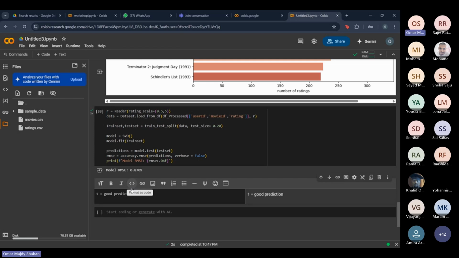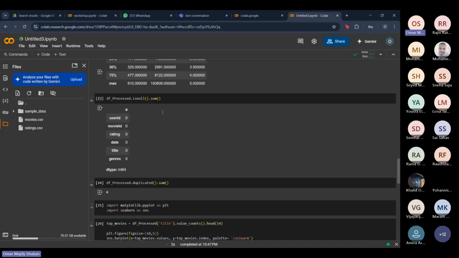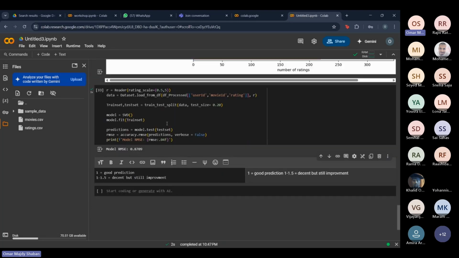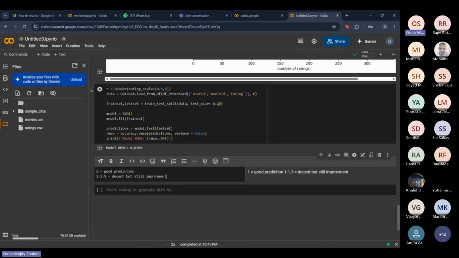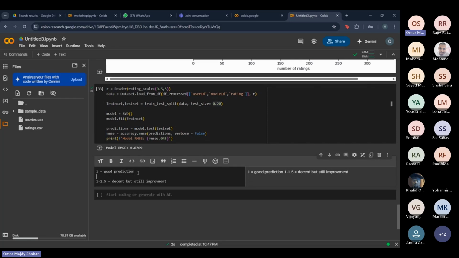If we got a range from 1 to 1.5, so if the root mean squared error gave us a value from 1 to 1.5, that means it's decent, but still needs improvement. What we need to do if that happens is go back into processing our data and see what went wrong. Maybe our data set was missing something, or maybe we need to try out a different test set or something. This is what we need to do if we got this number.